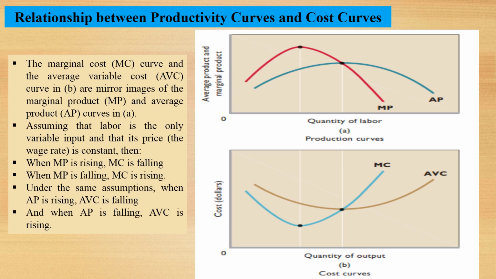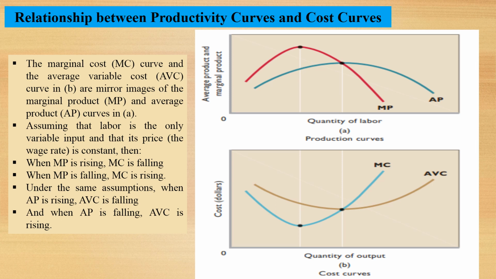These curves show the relationship between productivity curves and cost curves. In the B diagram, the marginal cost curve and the average variable cost curve are mirror images of the marginal product and average product curves in A. We assume that labor is the only variable input and that wages are constant.